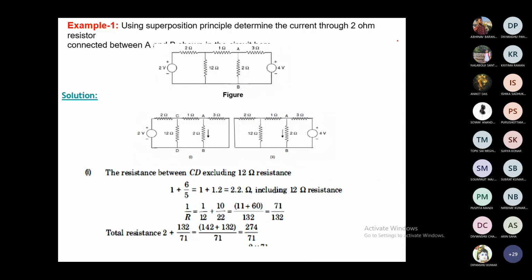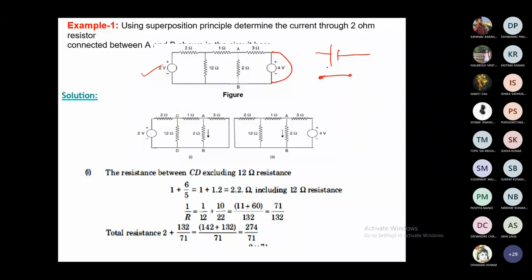So if there is a resistive network, and if there are more than one source, maybe a voltage source or current source, out of say n number of sources, we take each source individually. Like for this network, we first take the 2 volt voltage source, and we replace the other voltage source by a short circuit, because that is the internal resistance for this source, right? So we take one source at a time and replace the other sources by their internal resistance. If it is a current source, then we replace it by an open circuit. If it is an ideal voltage source, we replace it by a short circuit.